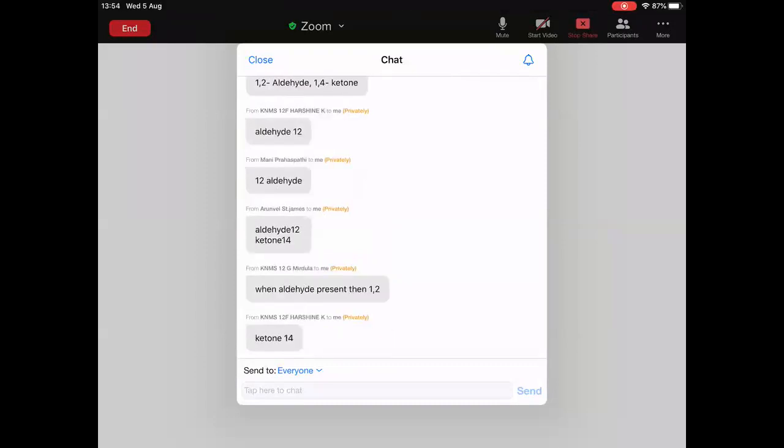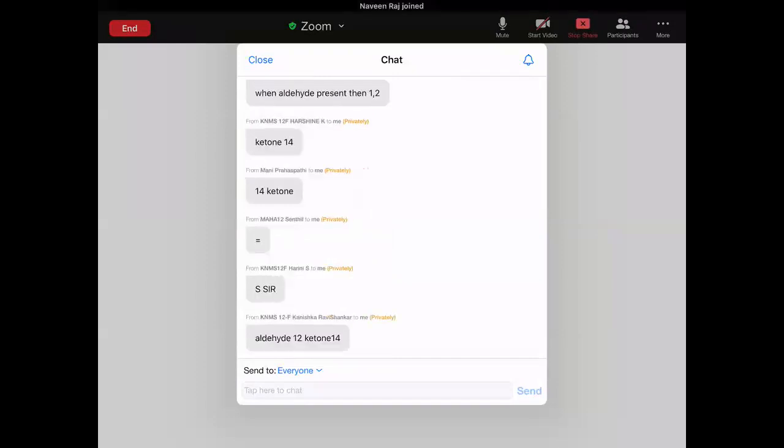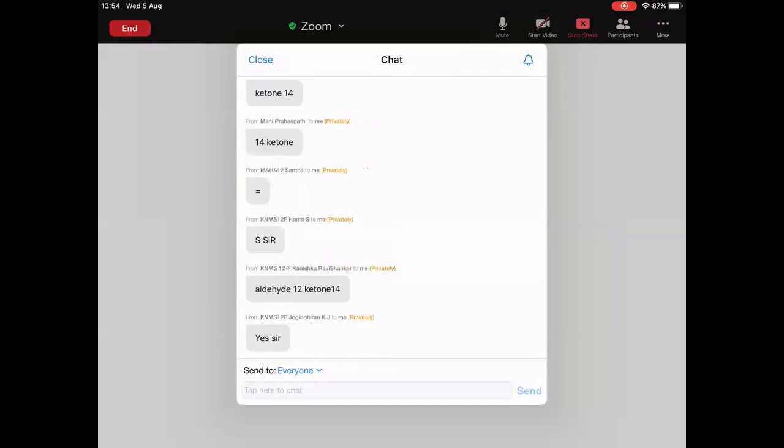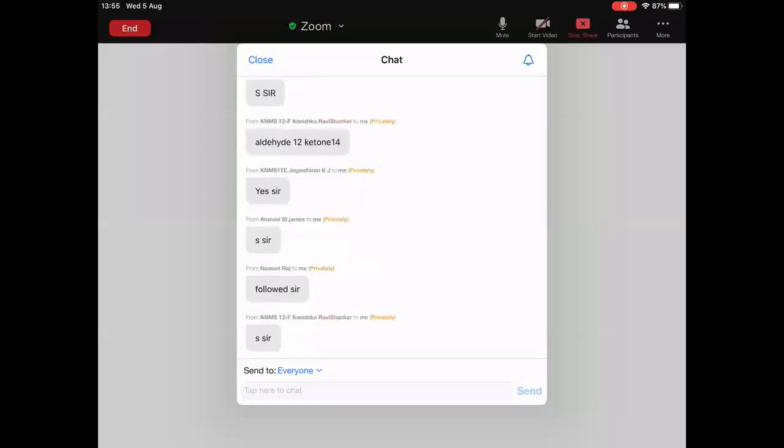I hope it is clear to everyone. Is it clear to everyone? When you will get 1,2, when you will get 1,4, is it clear? Because now we are going to do some previous JEE advanced questions based on 1,2, 1,4. Hope you are able to understand this one. Clear?